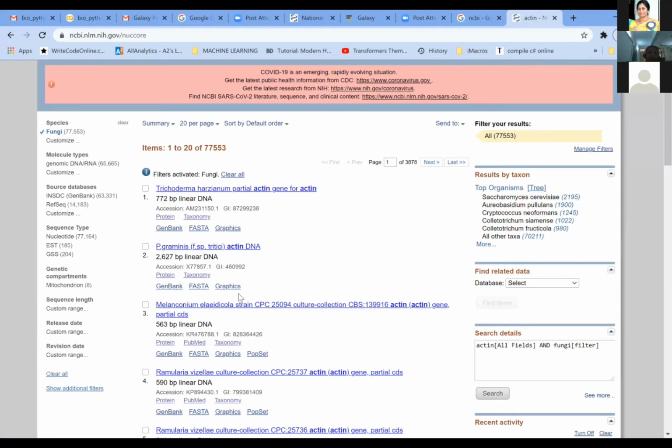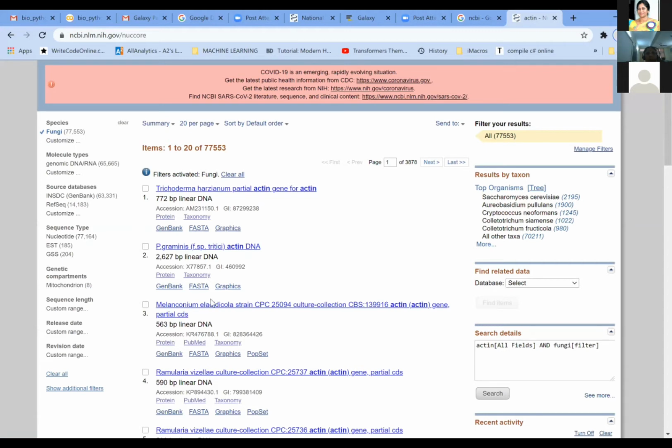So now you can also look at this from your system if you are able to do it. This is the organism which for the time being I am selecting for the purpose of demonstration. And these are small bases here, you can see that. Here you have some information pertaining to this particular organism. This is P. graminis, that is Puccinia graminis. This is actin and the DNA. It is having 2627 base pairs. So this is the information about the particular organism which you are studying.